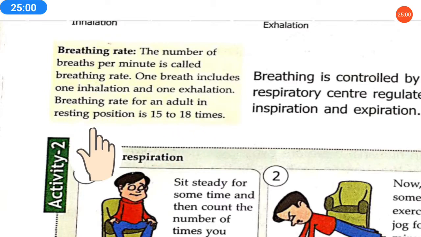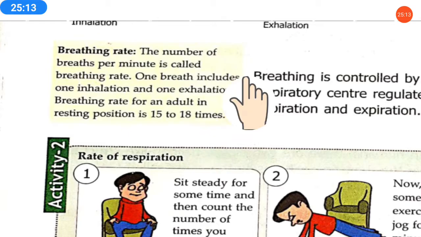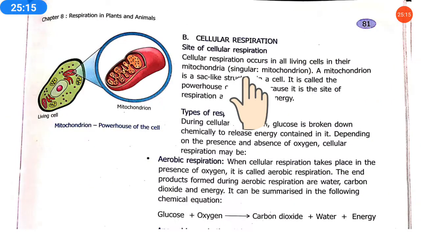Breathing rate for an adult in resting position is 15 to 18 times. Means in 1 minute in an adult body, breathing happens 15 to 18 times. Okay, so that was all about the respiratory system.